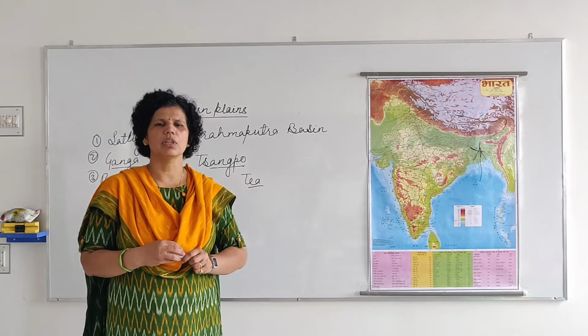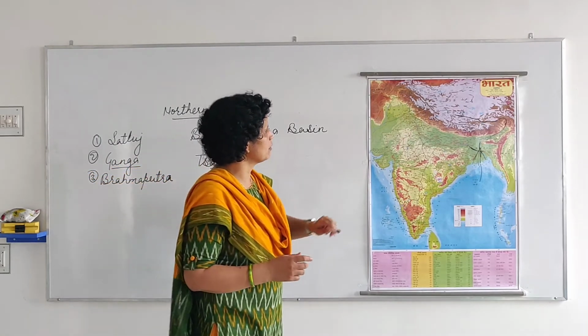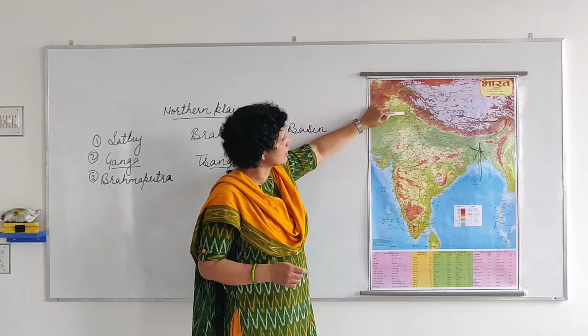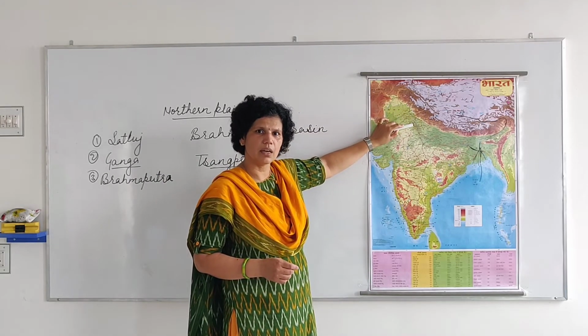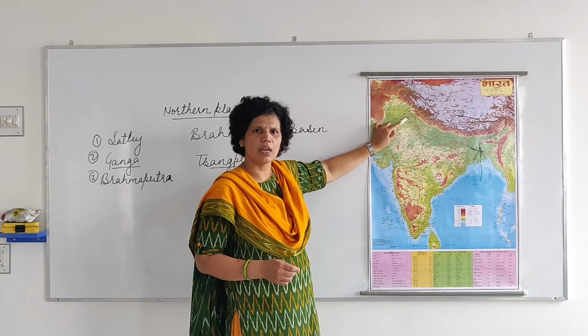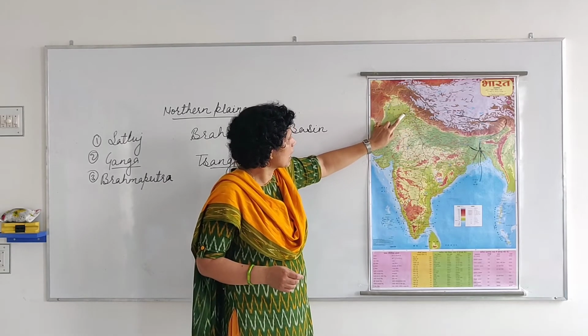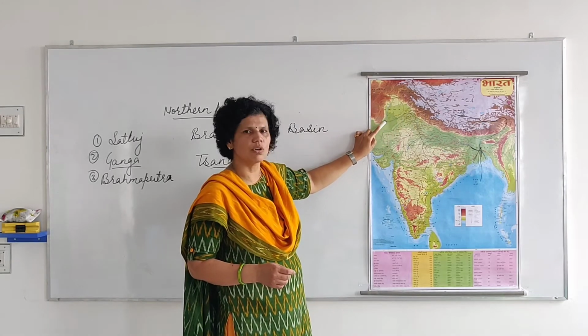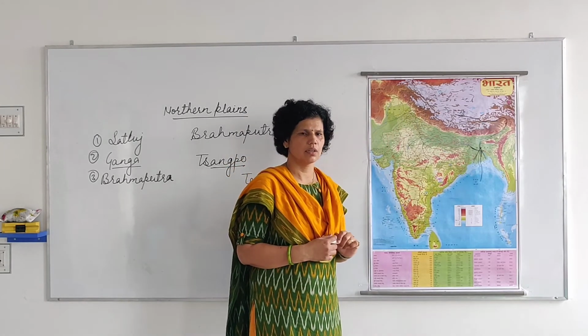Again I revise all the things. The first river basin is here, Satluj basin, and Satluj basin covers Punjab and Haryana. Vyas is the main tributary, and Vyas and Satluj, both of these go into Pakistan and join the Indus River.